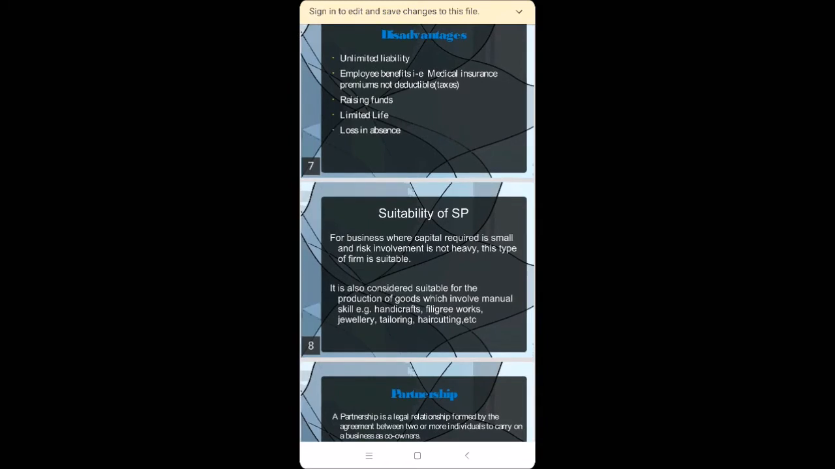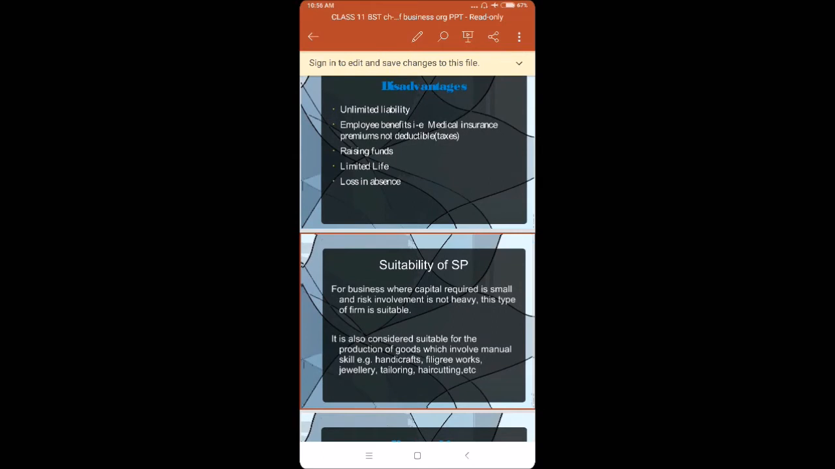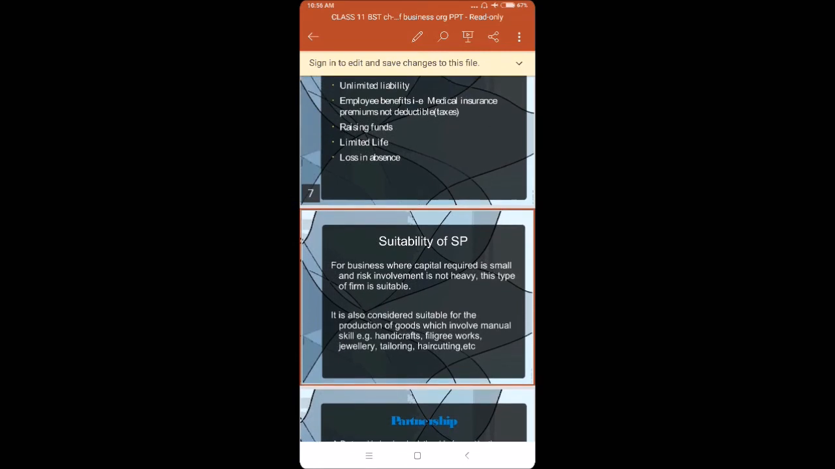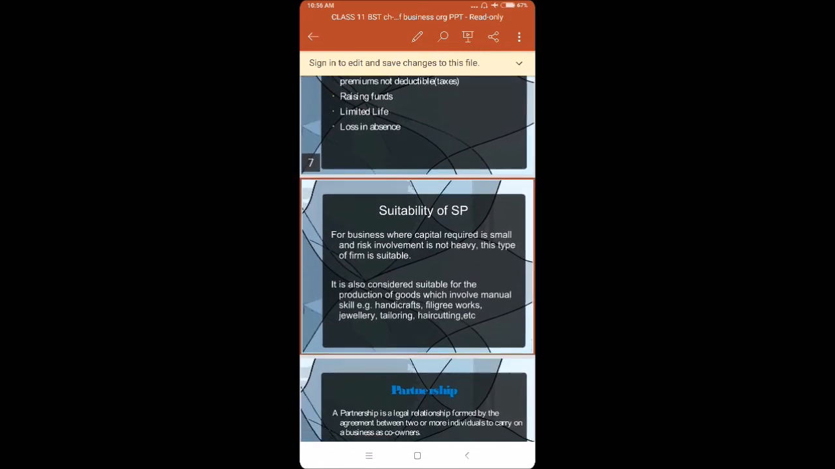Then next you can see suitability. When will this sole trader firm be suitable, for what type of business will it be suitable? For business where the capital required is small and risk involvement is not heavy, this type of firm is suitable. It is also considered suitable for production of goods which involves manual skill, handicrafts, filigree works, jewelry, tailoring, hair cutting, etc.